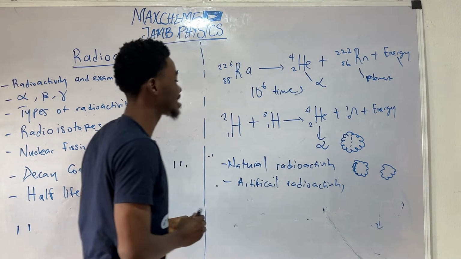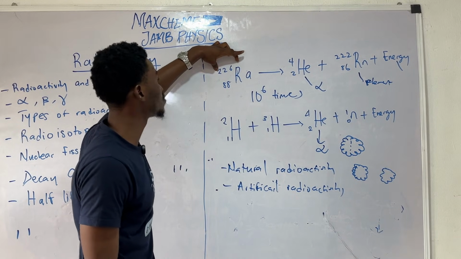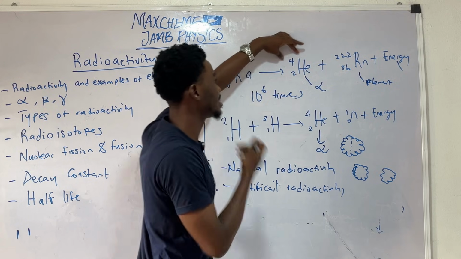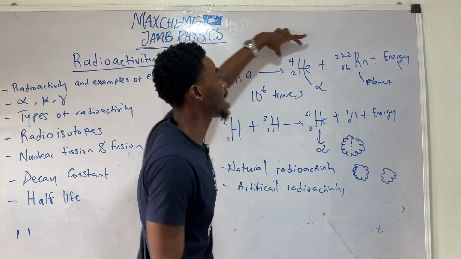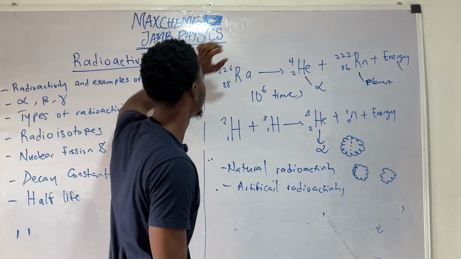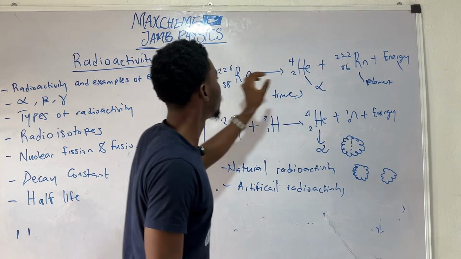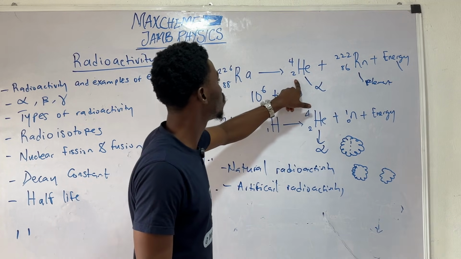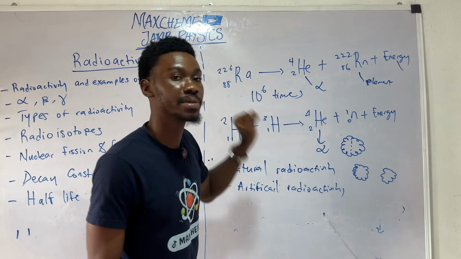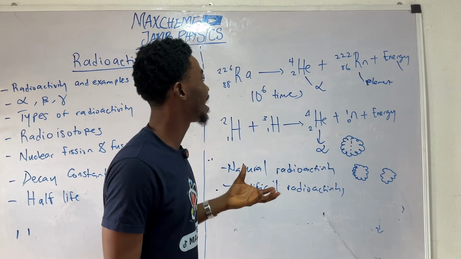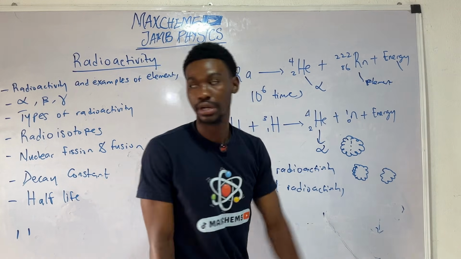Now you can also see that symmetry we checked here, that we have a mass number of 226. So let us see if we would get the same. So 4 plus 222 will give us 226. So the mass number here is balanced. We have an atomic number of 88 for radium. We have the sum of 2 and 86 to give us what? 88. So the atomic number is also balanced. So this chemical equation is correct, just like this one.